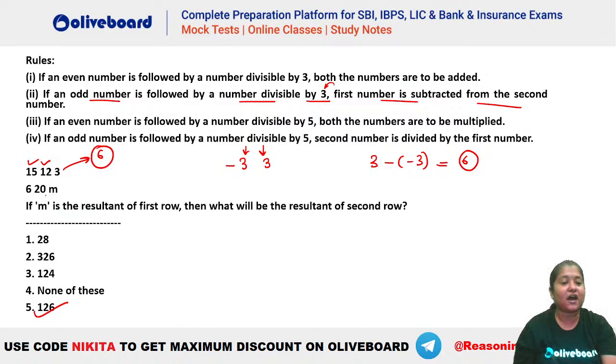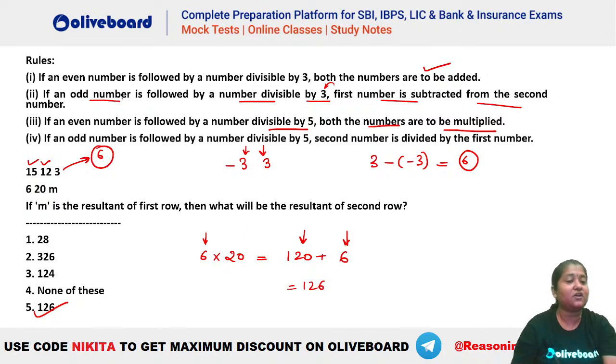Okay. Now you have the value of m as 6. So what will you get? You will get 6 and 20. This is an even number followed by another even number. So even number followed by a number divisible by 5, right? Rule number 3. Both the numbers are to be multiplied. So 6 into 20, which gives you how much? 120, right? So we get a 120 here. 120 is followed by 6. So again, you can see this is an even number. Even number followed by a number which is divisible by 3 here. So that means both the numbers are to be added in here. So we get a 126.